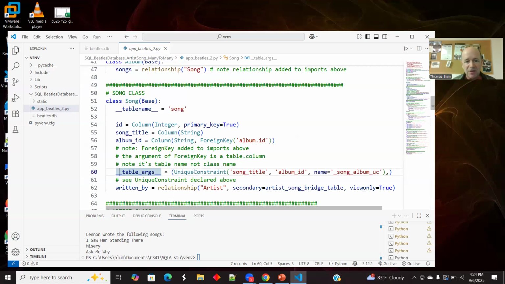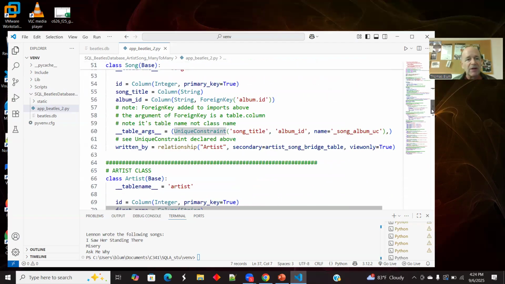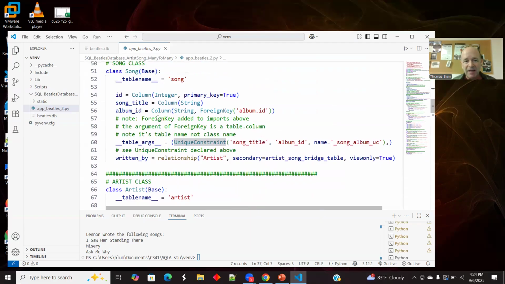This unique constraint was a table thing. Here it was just one of the things when I'm making a table. But down here, when I'm making a class, it comes in as a table underscore argument. So that's a dunder __table_args__.